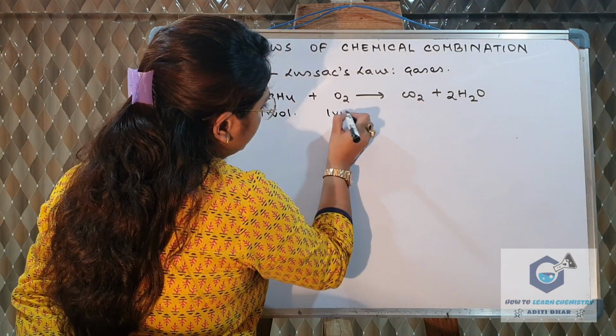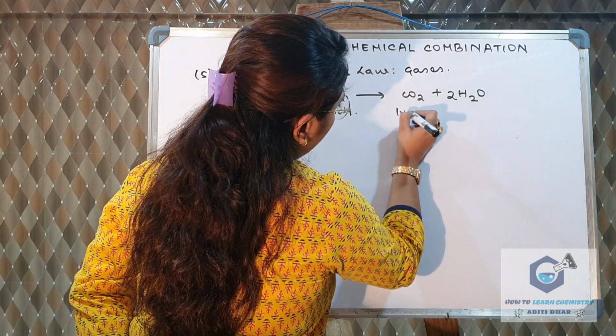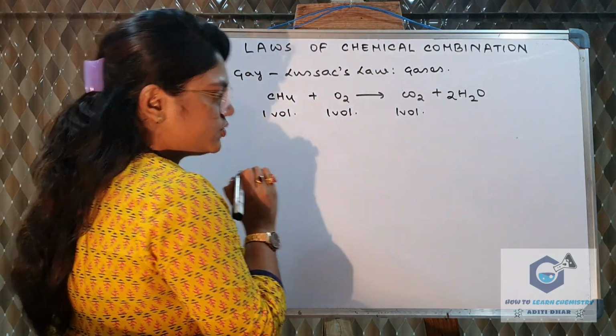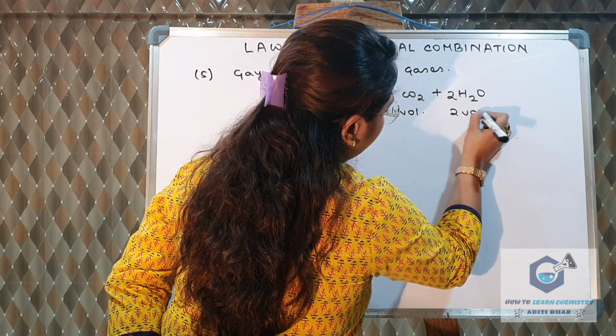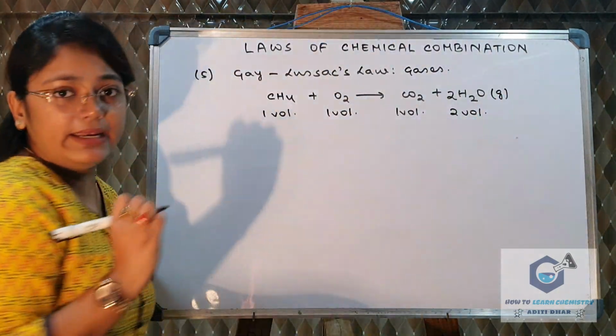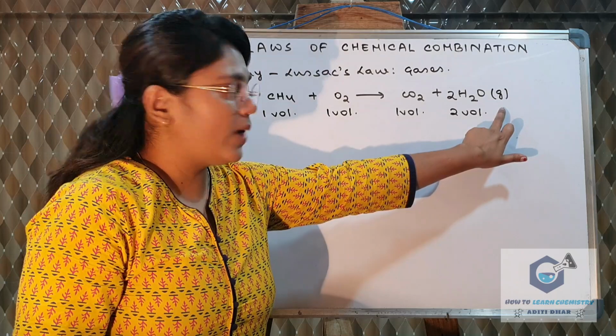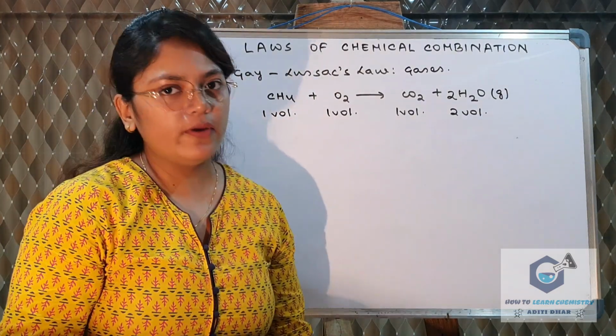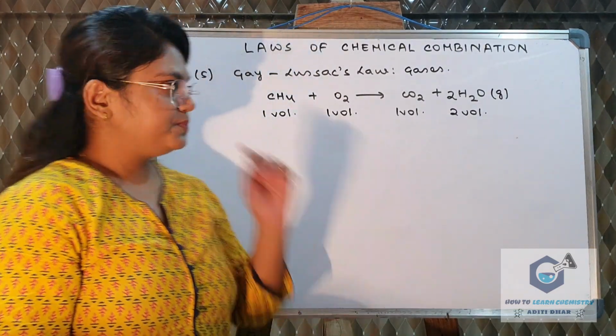What is the volume of oxygen? 2. What is the volume of carbon dioxide produced? 1. And what is the volume of water vapor produced? 2. We are considering this water to be in the gaseous state. Mind that, if it were liquid, then we couldn't have written the volume.